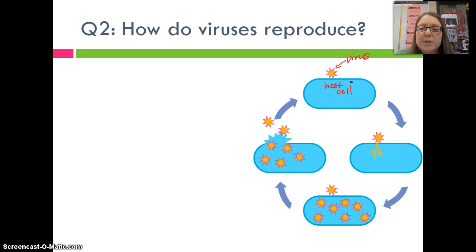So we've got to latch on with the surface proteins, but then the little virus injects its DNA. So, viral DNA. And it uses that host cell like a little virus factory to pump out and make, I'm actually going to label it, it's like a virus factory. It's making tons more viruses, and before you know it, the host cell can't hold those viruses and it literally bursts open, spills out those new viruses, and so the cycle starts over. This one can go to a new cell, new cell, new cell, and spread the virus all over.